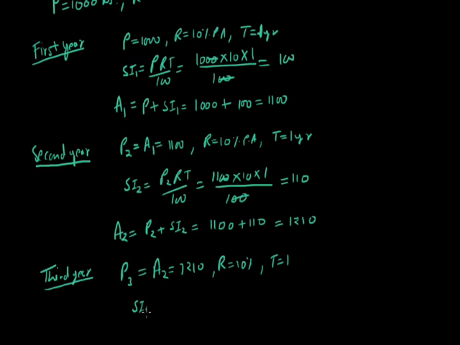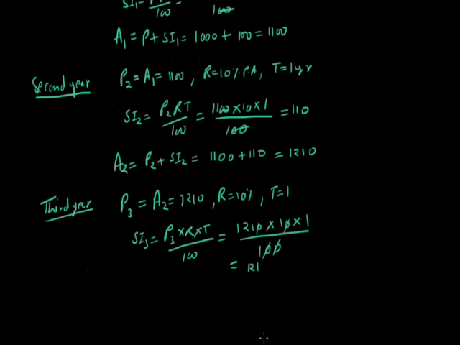So the simple interest for the third year is P3RT by 100. Put the values: in place of P3 I put 1210, in place of R I put 10, in place of T I put 1, divided by 100. So 10 cancels, 10 cancels, so 121 is the answer. So the interest for the third year is 121.